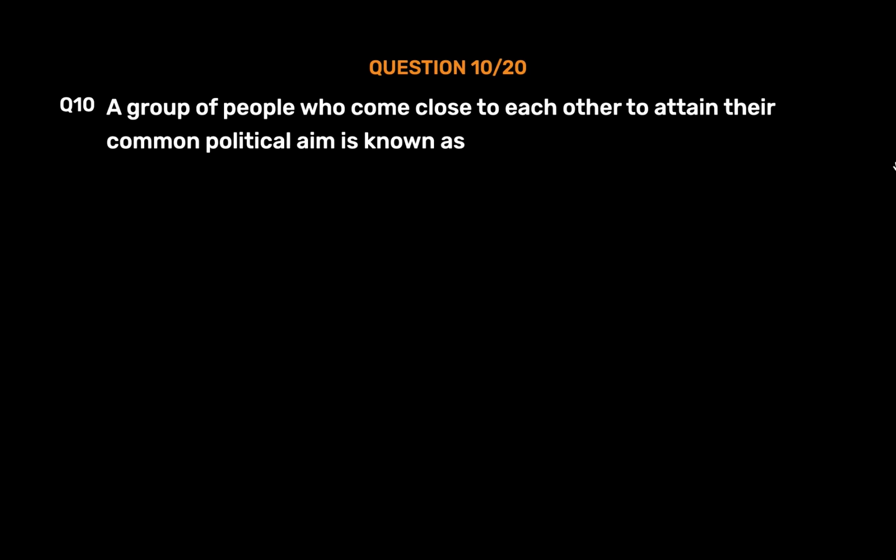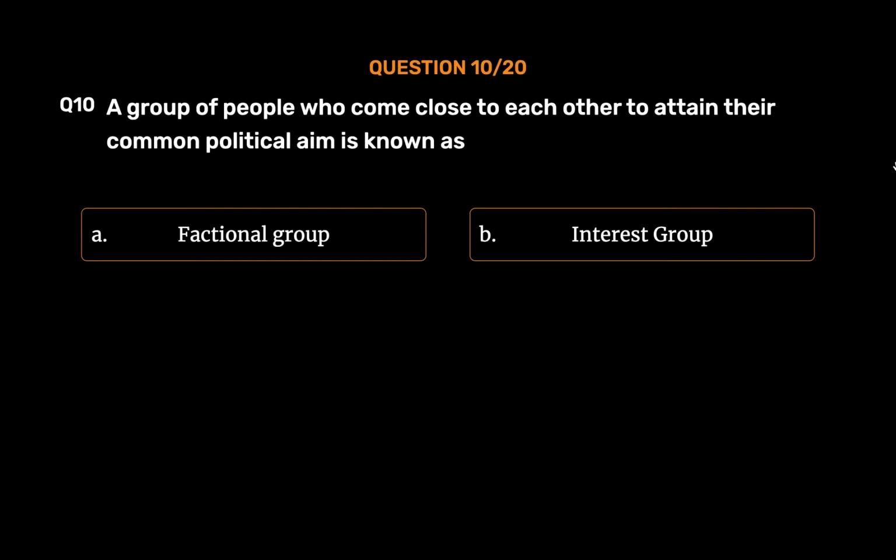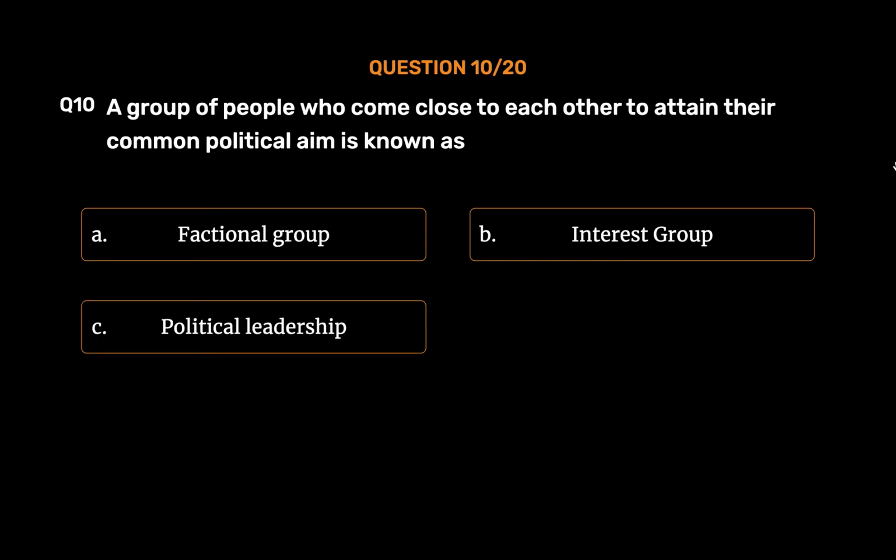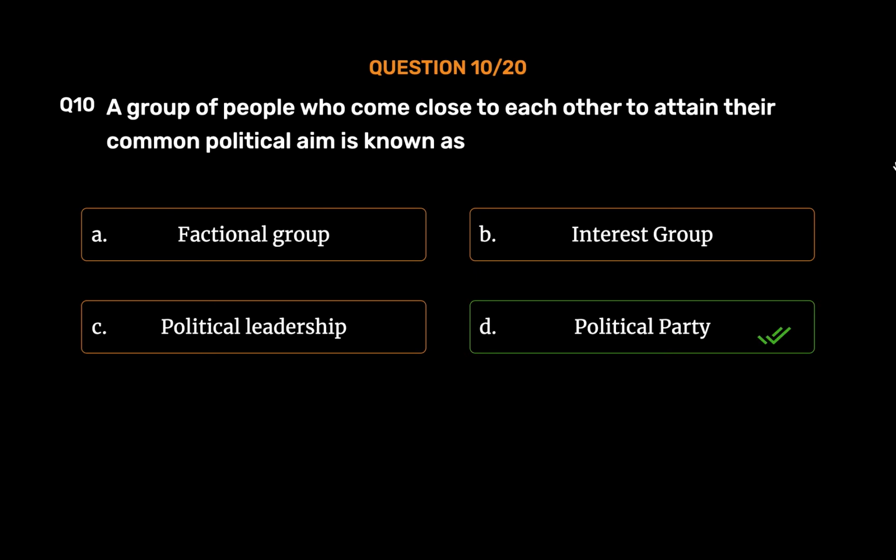Question number 10. A group of people who come close to each other to attain their common political aim is known as Option A. Factional group. Option B. Interest group. Option C. Political leadership. Option D. Political party. The correct answer is Option D.